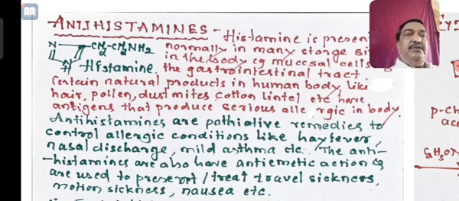Antihistamines are the remedial substances which will control allergic conditions in a human body. For example, some people are having continuous nasal discharge, then mild asthma and heavy fever. So these are the symptoms of a patient who is in need of antihistamine drugs.